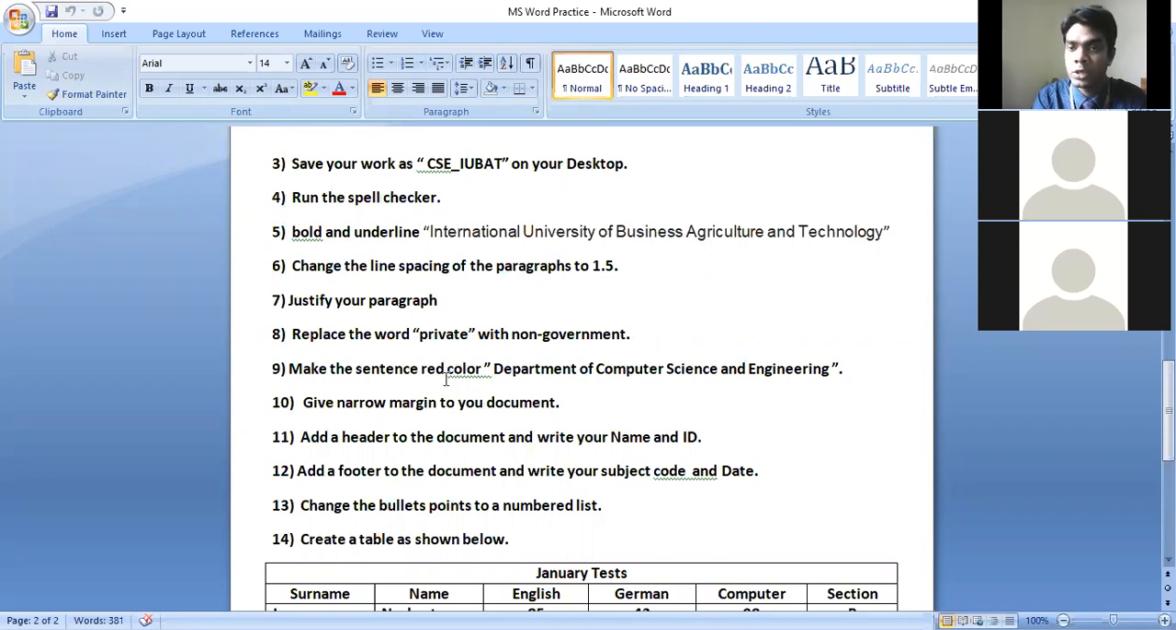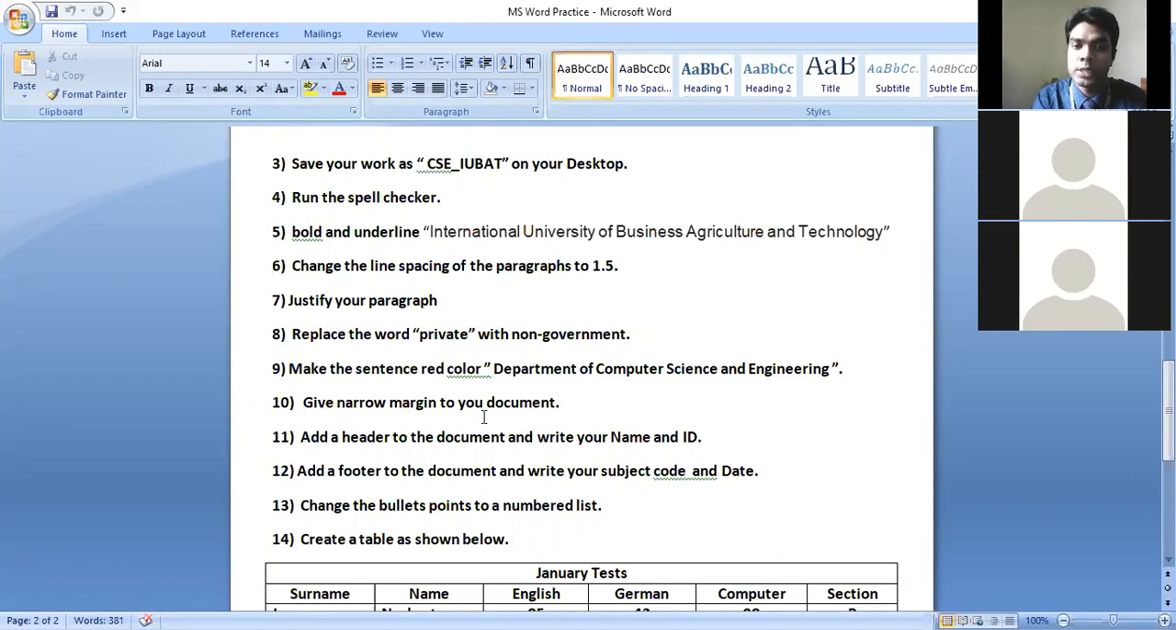You have to find that by clicking the replace option under the Home tab. We have the replace option available. You have to click that. In the search option you have to write down private, and in the replace word option you have to write down non-government. Then make the sentence red color. So Department of Computer Science and Engineering, you have to make it red. You have to change the color.